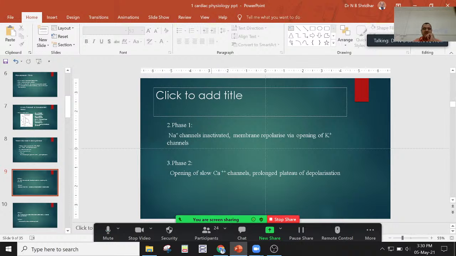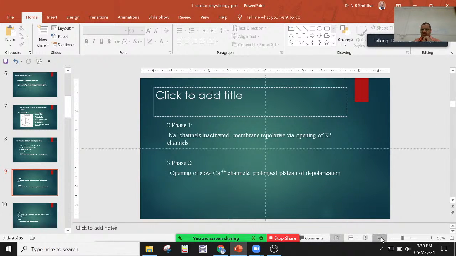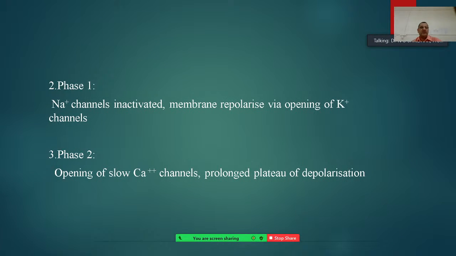So in phase 1, the sodium channels are inactivated and the membrane repolarizes via opening of the potassium channels, whereas phase 2 is the opening of the slow calcium channels, and a prolonged plateau of depolarization starts.